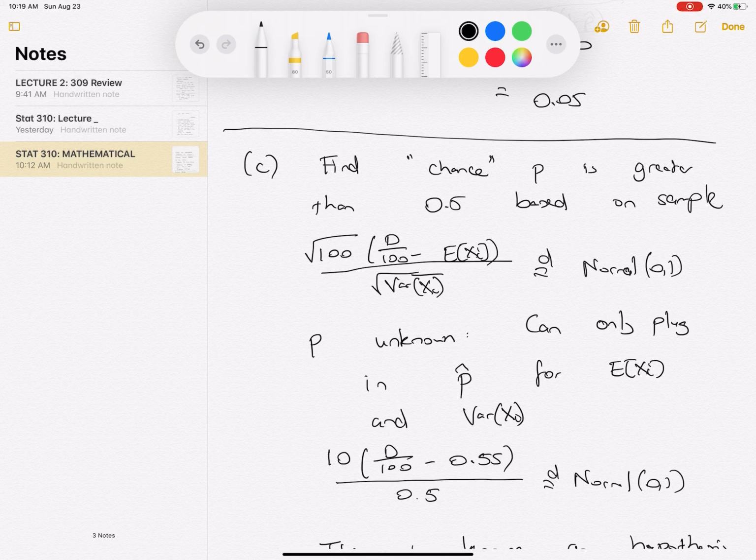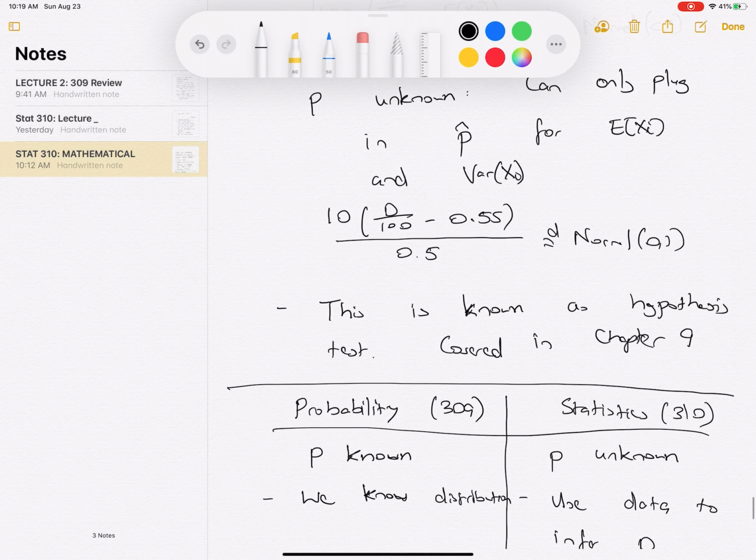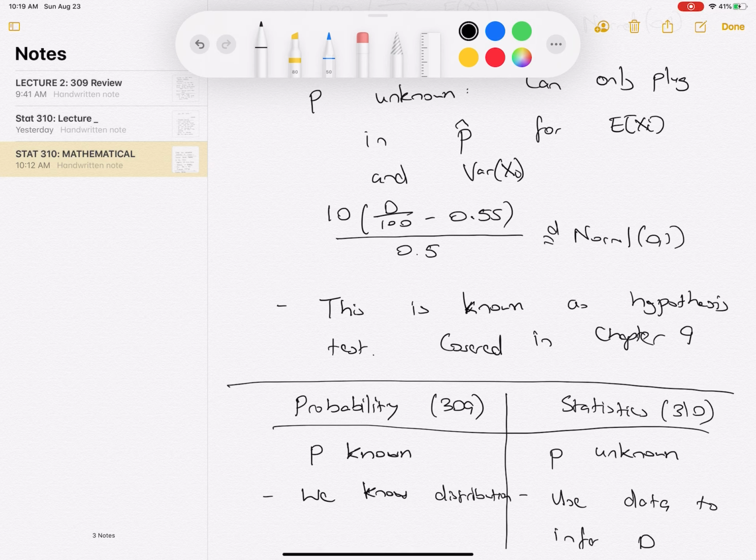And so once again, like we did before, we could use the central limit theorem to say that the square root of 100, D over 100 minus its mean, divided by the square root of its variance, is normal 0, 1. But once again, we run into this issue that P is unknown. We can try to plug in P hat, which is 0.55. And then we get this expression in terms of D. But now we have that D is actually known. We know that D is 55. So what do we do next?